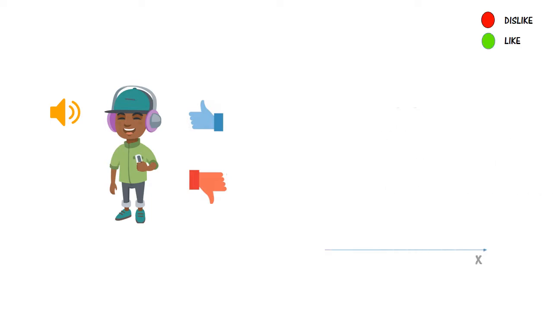For simplicity, let's just use intensity and tempo for now. So here, tempo is on the x-axis ranging from relaxed to fast, whereas intensity is on the y-axis ranging from light to soaring.